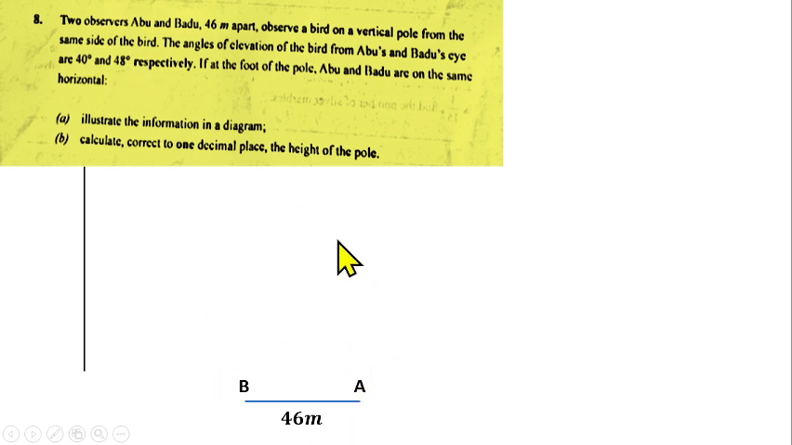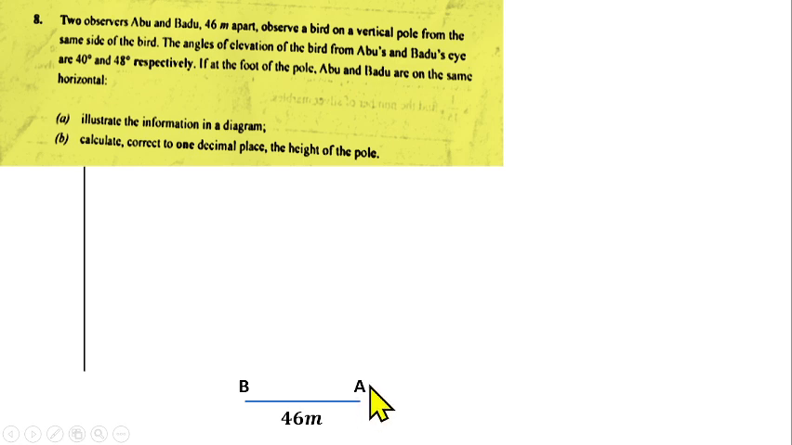I know majority of the students, in the course of writing the exam, since Abu comes first, Abu has 40 degrees and Badu has 48 degrees, some of them will put Abu here, they will put Badu here, and they will now put 40 degrees and 48 degrees. That will be wrong, and I will tell you the reason why it's going to be wrong very soon. The way it is now, we are having Badu, then you have Abu. Don't forget that the angle 40 degrees belongs to Abu, and 48 degrees belongs to Badu.